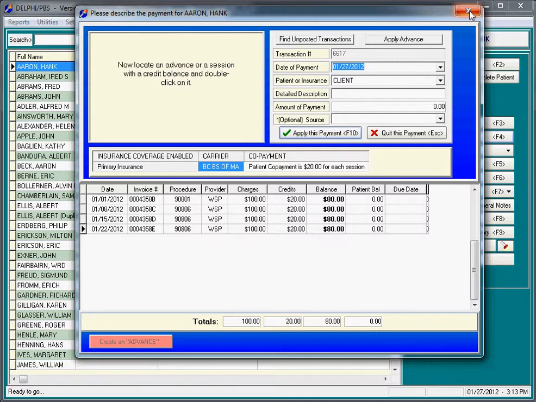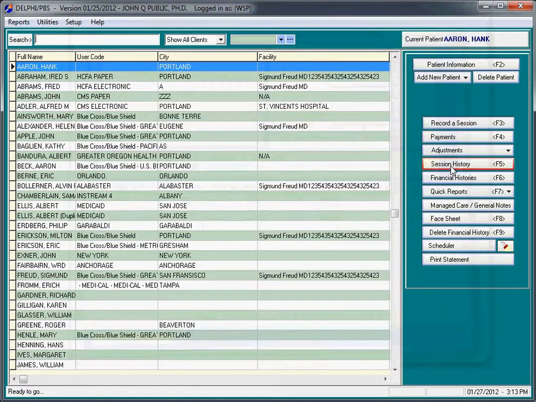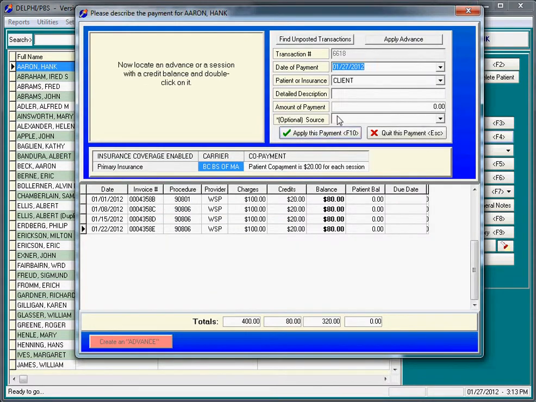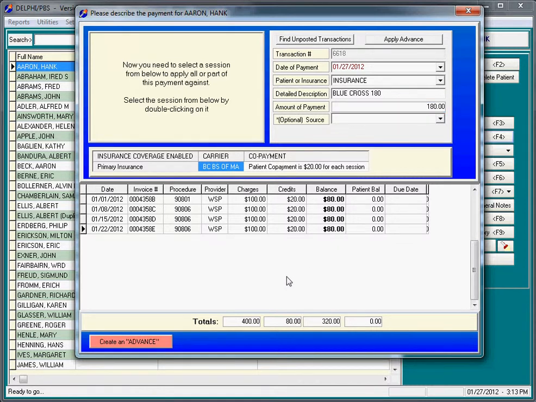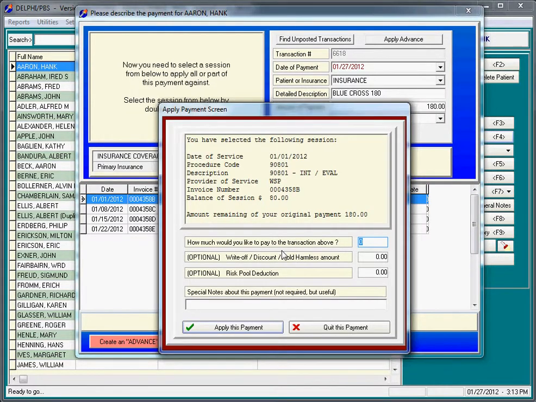Now, if I close this screen, and we pretend that we've got an insurance payment now, and I'm going to say that the insurance payment was $180. So on the 27th, we got an insurance payment. We'll say Blue Cross, and this is $180. The amount, $180. Apply this payment. And now I'm going to pay $90 against this session.